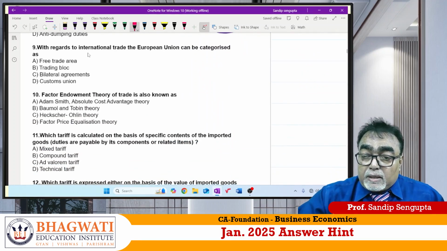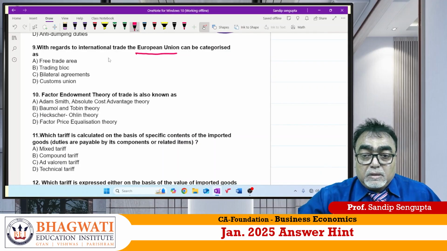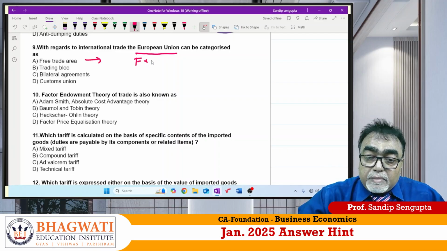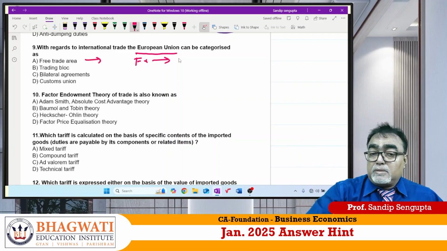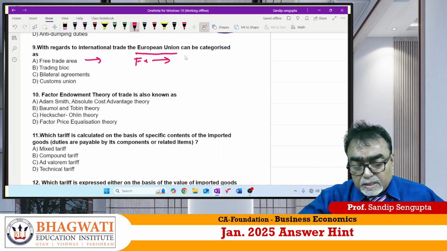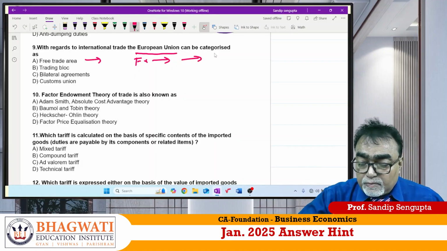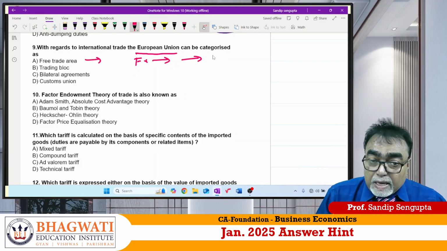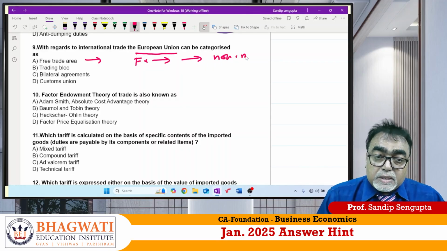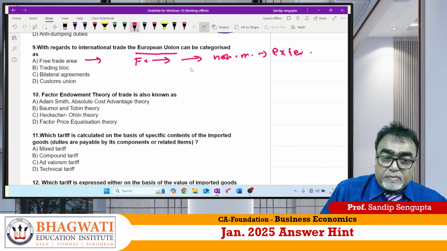Now, number 9. With regard to international trade, European Union. So, sir, what is free trade area? Free trade area means member countries are getting facilities for nominal trading fees, whereas for non-member countries, external tariff they can individually determine.